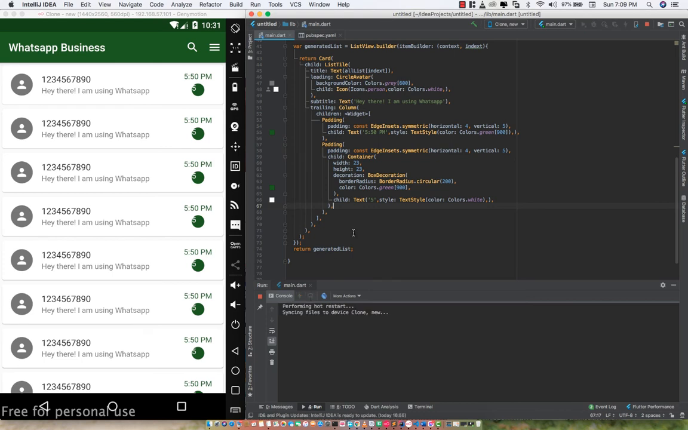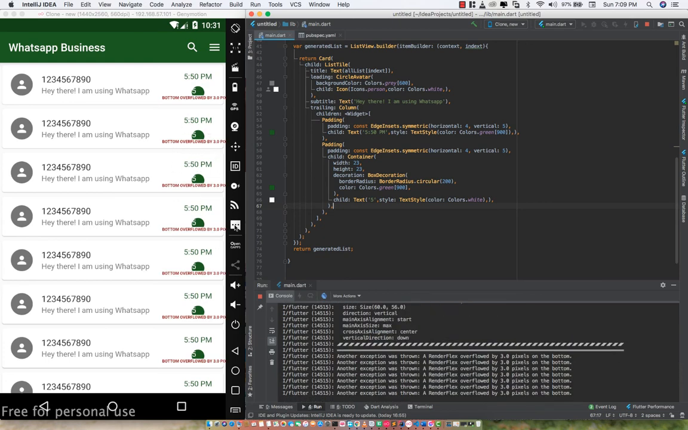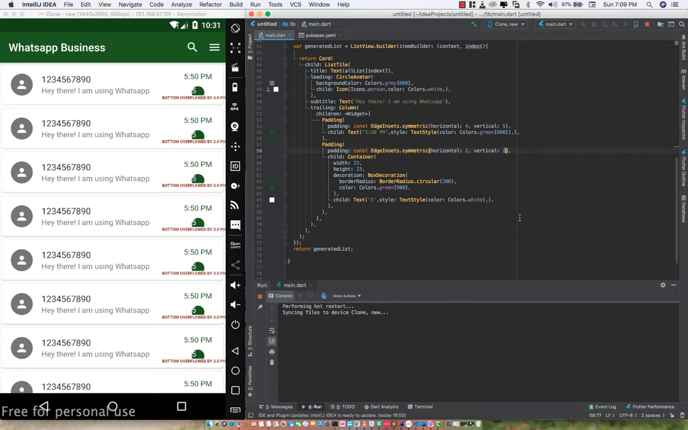So I'll just restart or hot reload to see what I've done so far, and there you go. You could see that it's quite overflowing, right? So then what I have to do here is set this to 2 and set this to 2, and let's see what we have here. I think that overflow is gonna be solved, right? Excellent. So we have this right here.